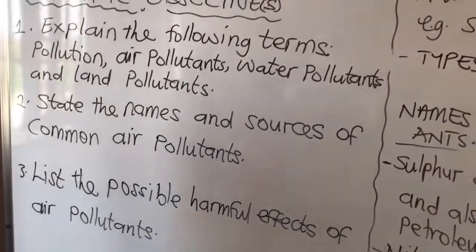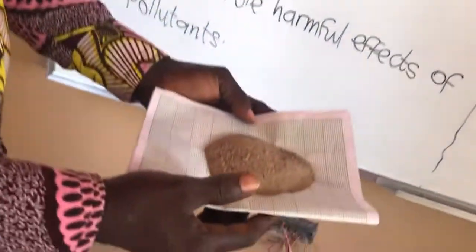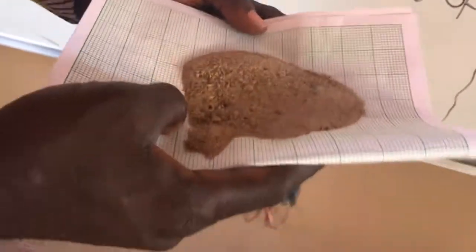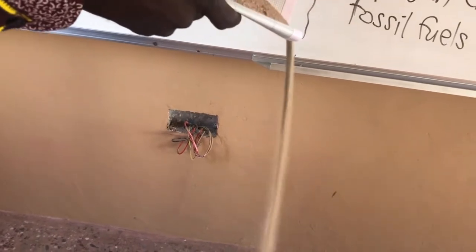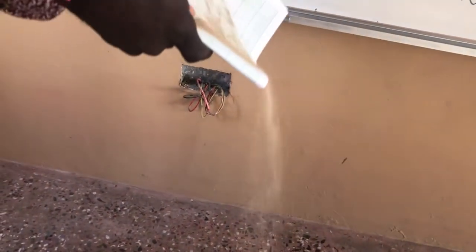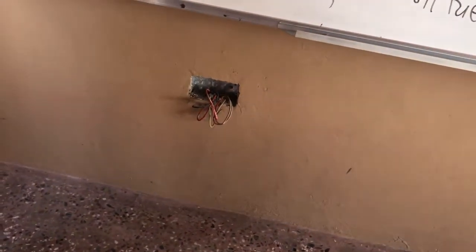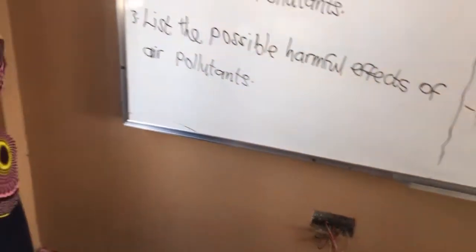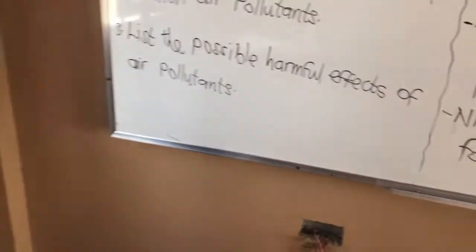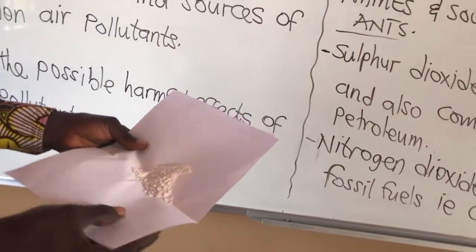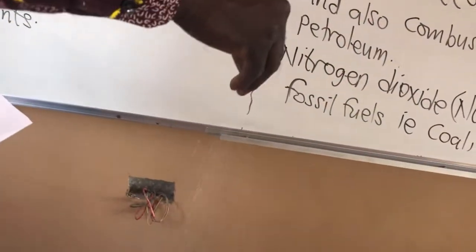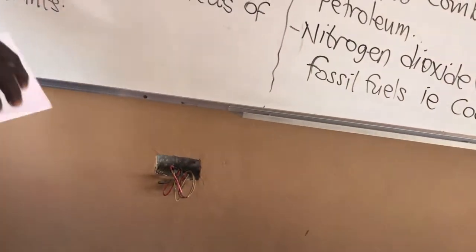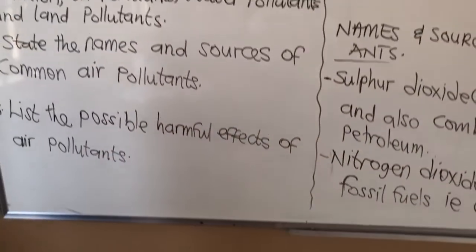Now, I hope you can see this. This is sand, which is dust. When it mixes with the air, or when it's moving, you see that it's producing dust, which can pollute the environment. We have another particle, which is chalk particle. This is also another form of dust, which can also pollute the environment or can affect human beings. So this is what we are talking about: pollution, air pollution.